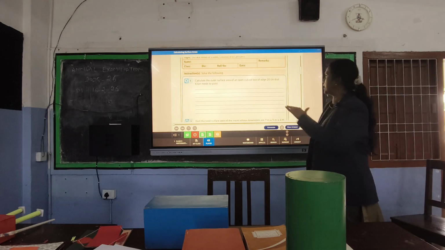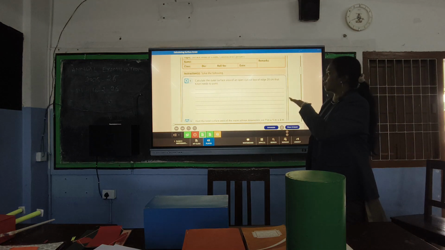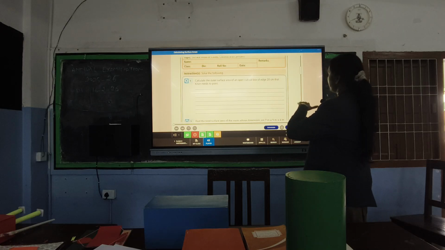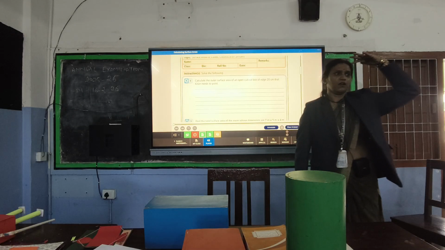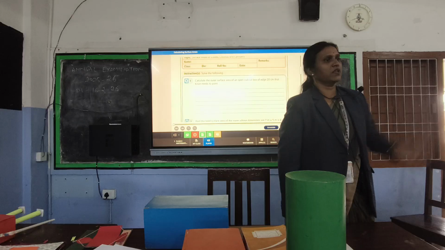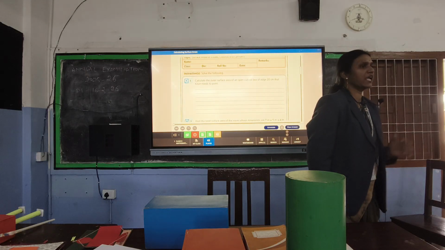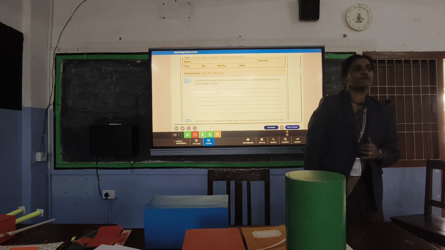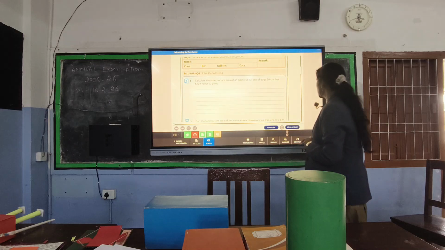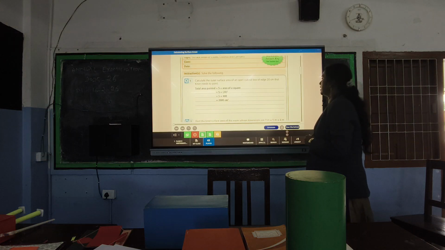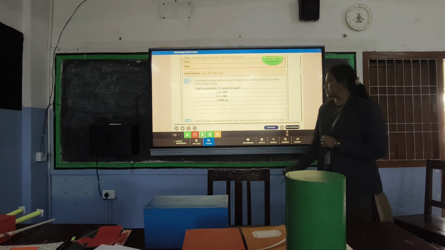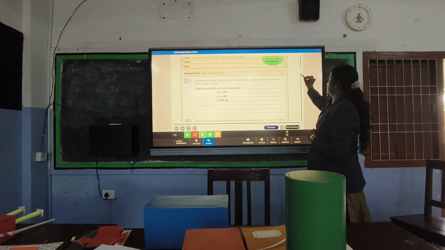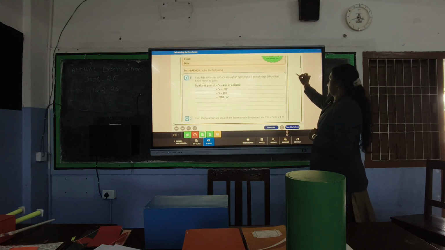Since we calculate the outer surface area of an open cubical box, one face is open, so it has only 5 faces. So 5a square, 5 into 20 into 20, is 2000 centimeters square. Correct. Good.